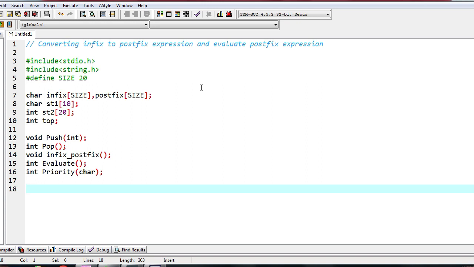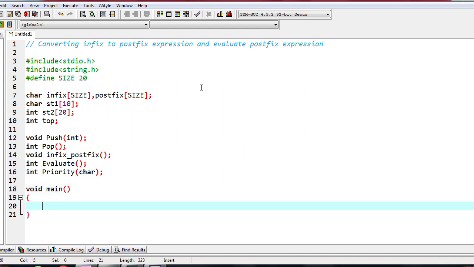One variable to denote top of the stack, because we are going to work with only one of the stacks at any given time. And then we will have functions: push, pop, infix to postfix, evaluate, and priority function. Now next write the main function here.